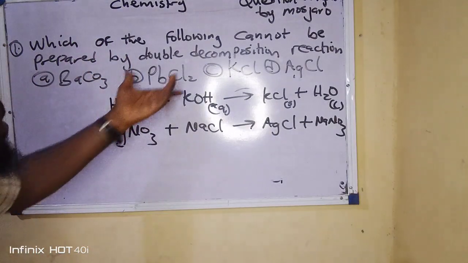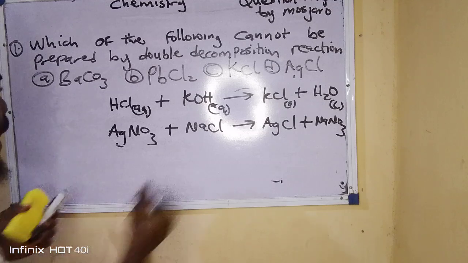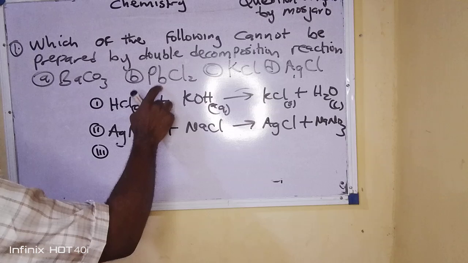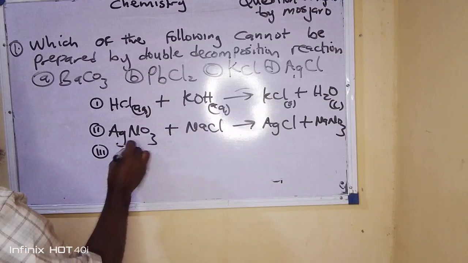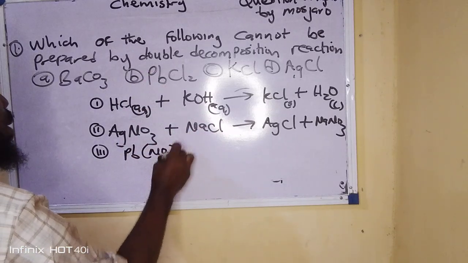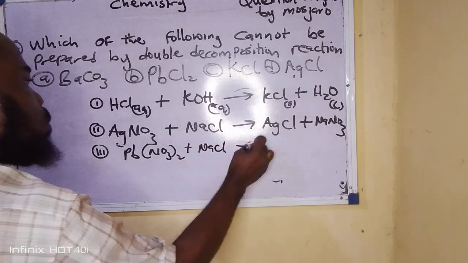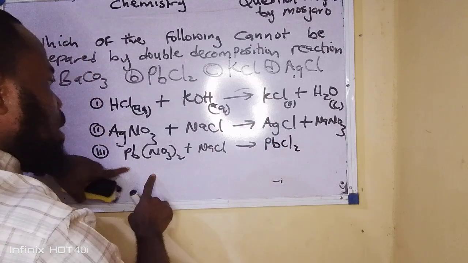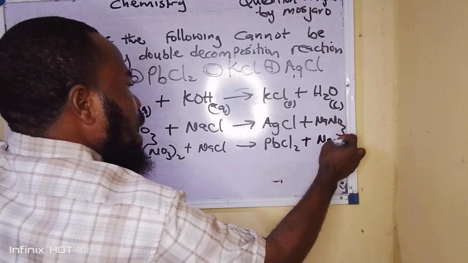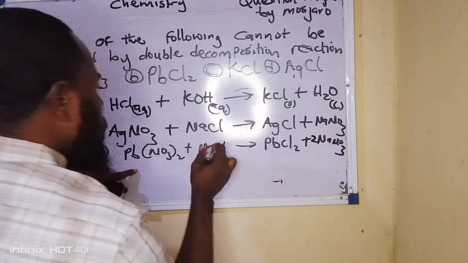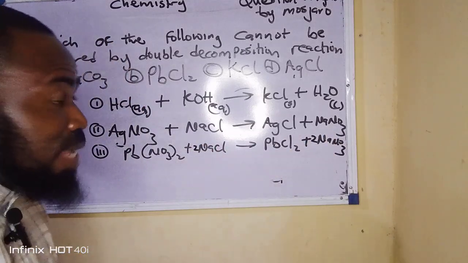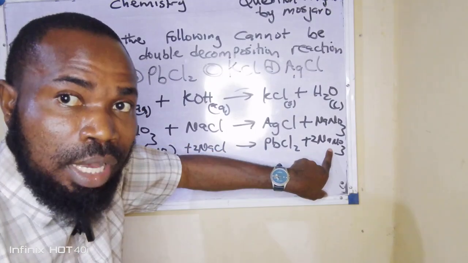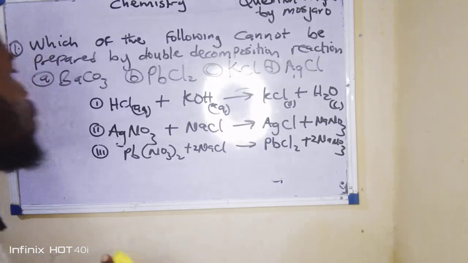Now let's take another instance. Let's look at lead chloride. How is lead chloride prepared? How do I get to prepare lead chloride? It will be the reaction between lead trioxonitrate(V) plus NaCl to give me what? Lead chloride plus NaNO3. Now, to balance the equation, of course, you can see here again that an insoluble salt and a soluble salt are formed.